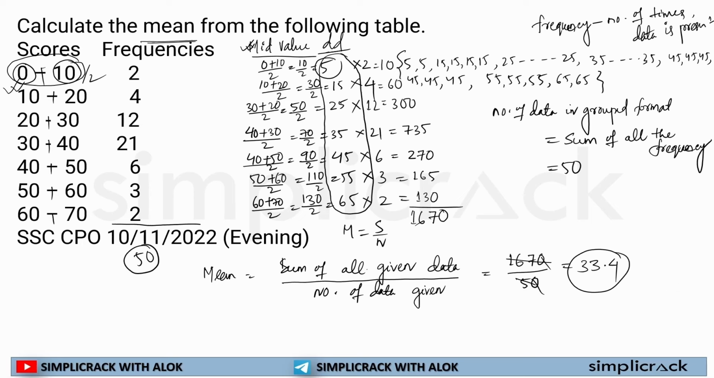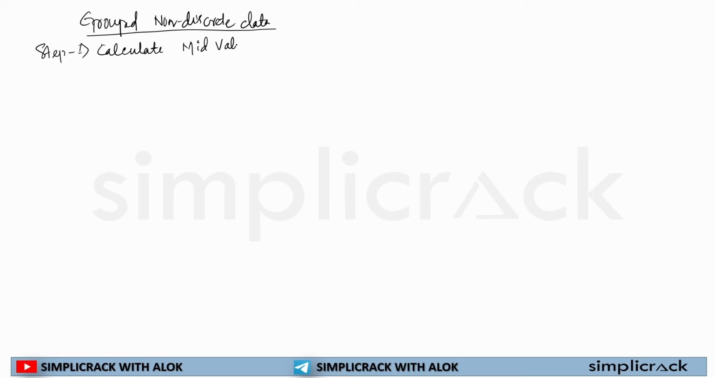So let's understand all these things through a step-by-step method. Whenever we have grouped, non-discrete data, the first step will be, step 1: calculate the mid value. How do you calculate that? Maximum plus minimum divided by 2 of each interval.